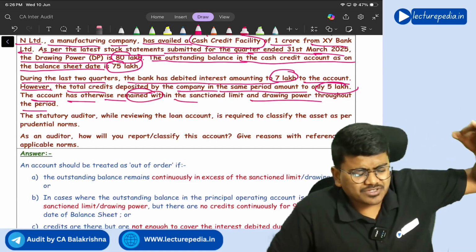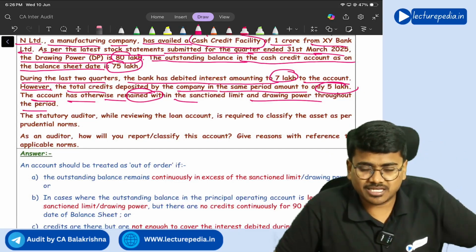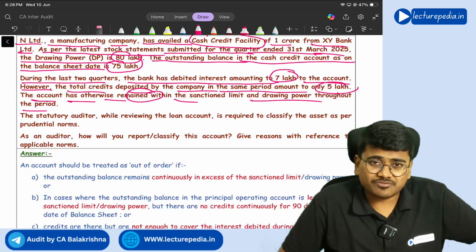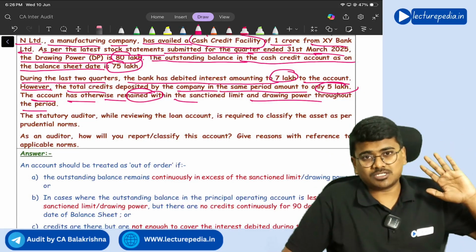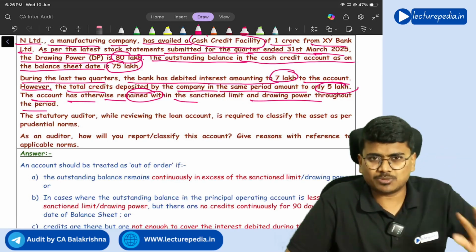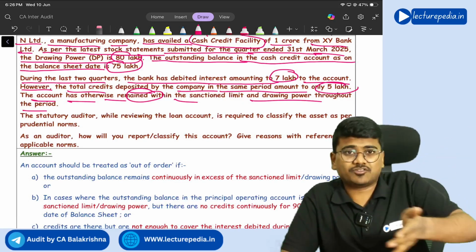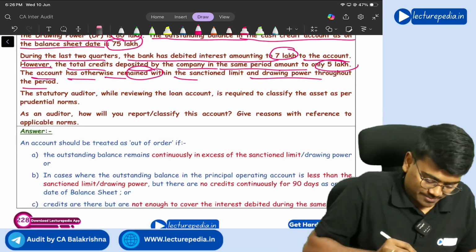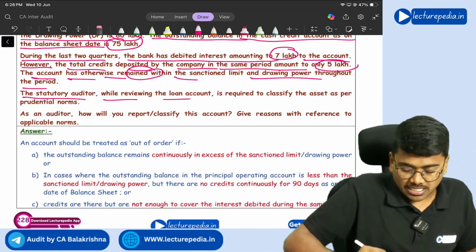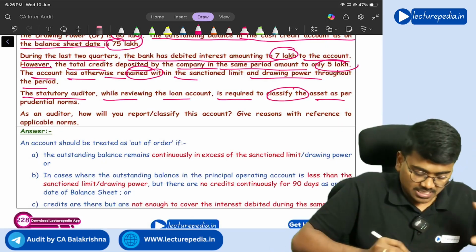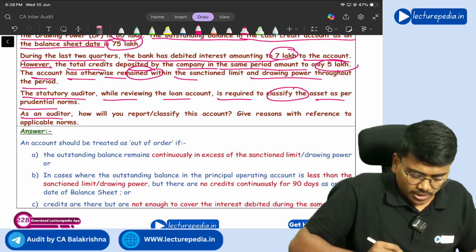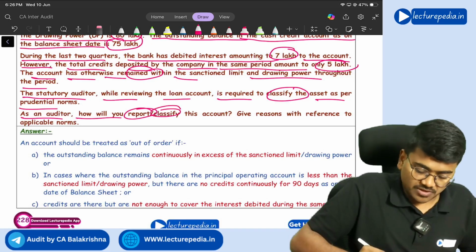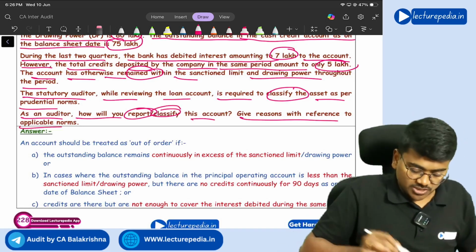Even though it is within the drawing power and sanction limit, if the credits are not sufficient to cover the interest amount or the debits that have been charged for a continuous period of 90 days, you will treat that account as out of order, right? The statutory auditor, while reviewing the loan account, is required to classify the asset as per the prudential norms. As an auditor, how will you report or classify this account? Give reasons with reference to applicable norms.